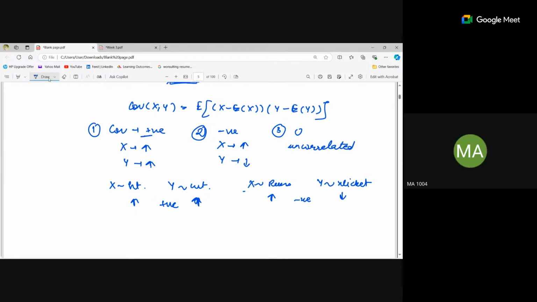See, in correlation, we calculate the strength. The correlation values are between -1 and 1, so if we have a value like minus 0.5, from that we get the strength of the relationship between them, how strongly x and y are correlated. In covariance we are only getting the direction, but in correlation we get both the strength and the direction. Fine? Okay.